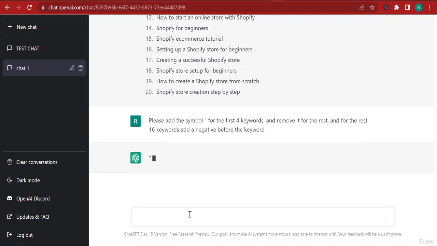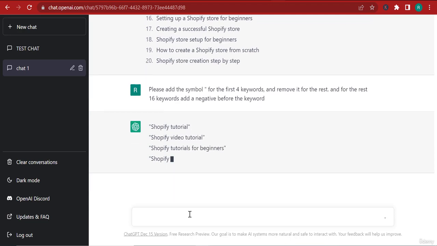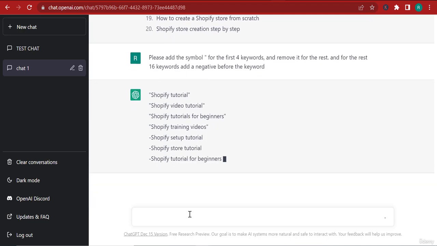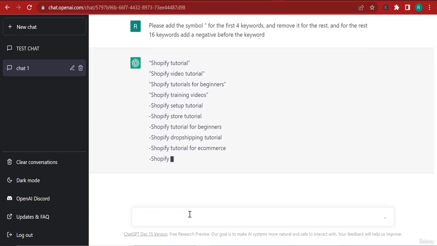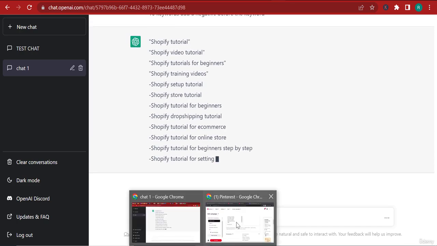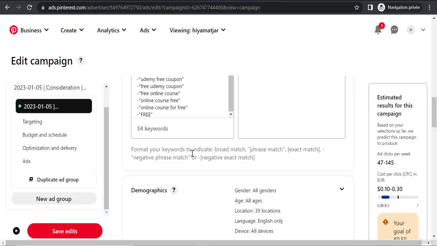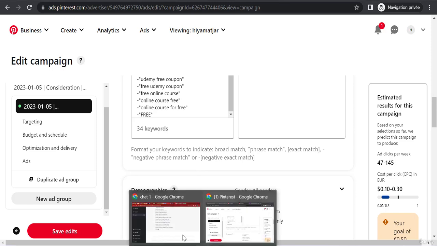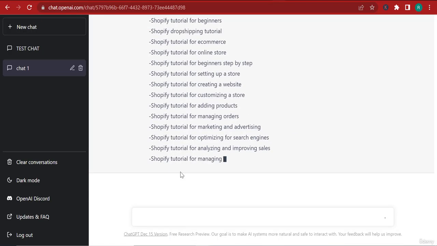And there you go. So right now it will add it for the first 4 keywords, and for the other ones, it will add a negative, right? Because on Pinterest, if you don't want to show certain keywords, you just add a negative before the keyword, right? And it just does that for me without me having to do it myself.